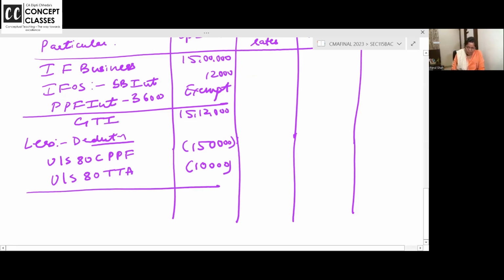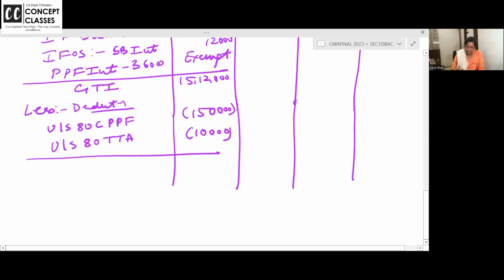So this is your gross total income. You get deductions, and now you get total income. How much are you all getting? You can calculate faster than me.